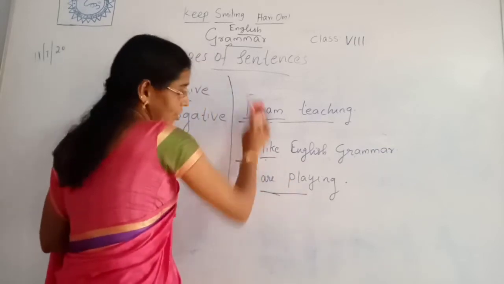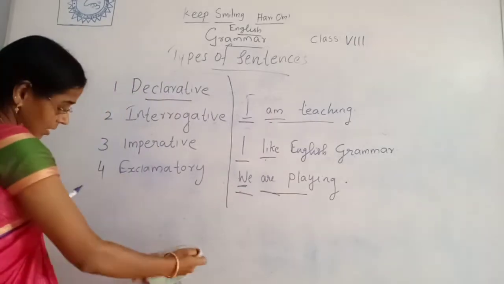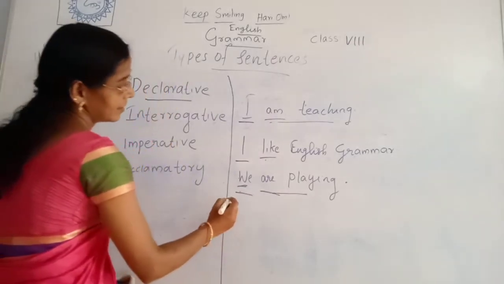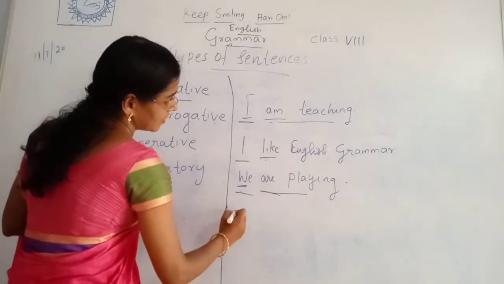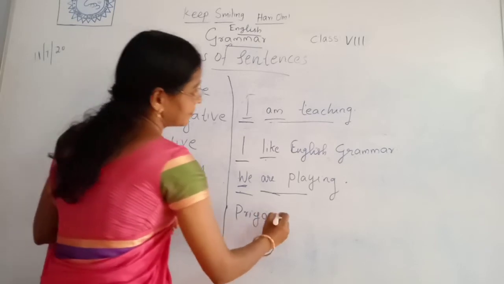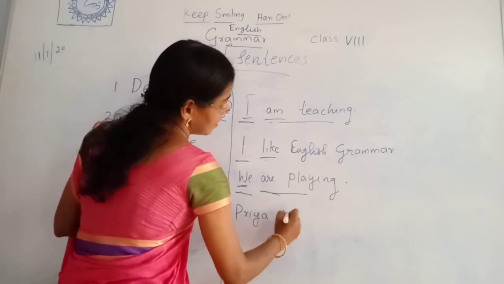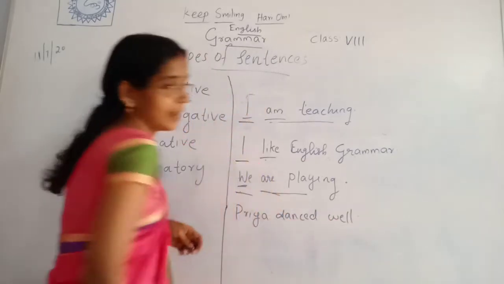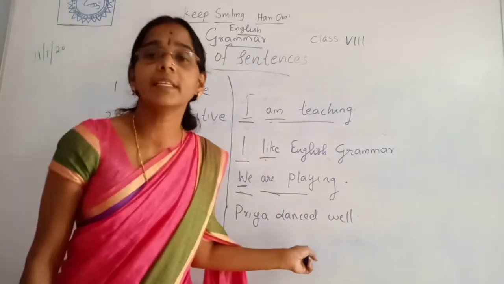Then again I am going to write another example here. Priya danced well. Listen, which is the subject in that sentence?